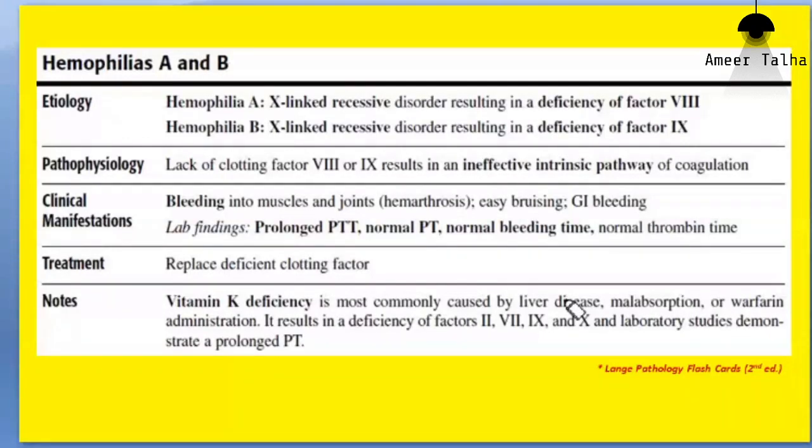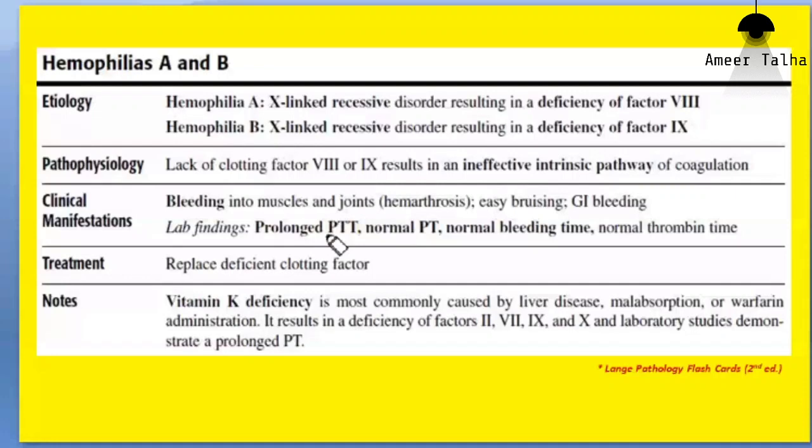Platelets or thrombocytes will determine bleeding time, not the clotting factors. Clotting factors will determine the clotting time. For clotting time we have prothrombin time and partial thromboplastin time. Remember, PT and PTT tests are used for clotting time determination.